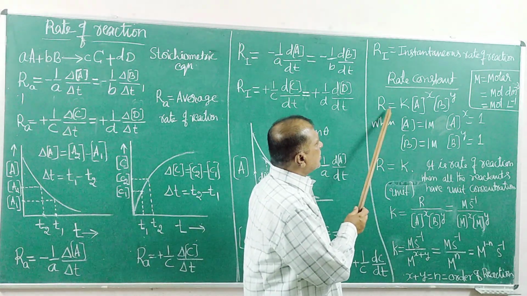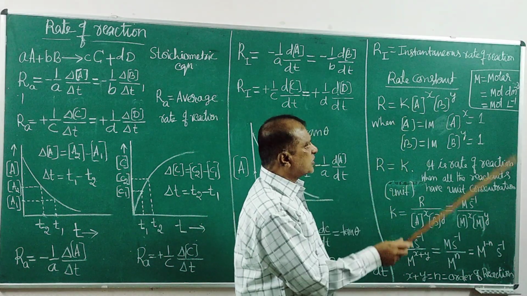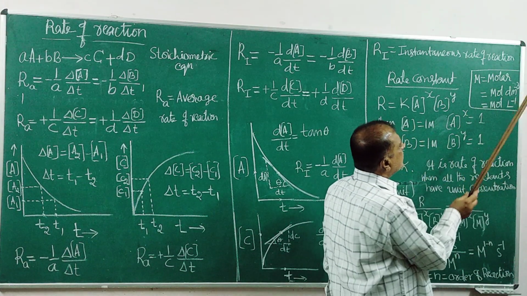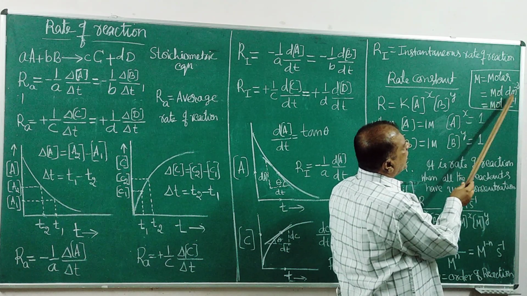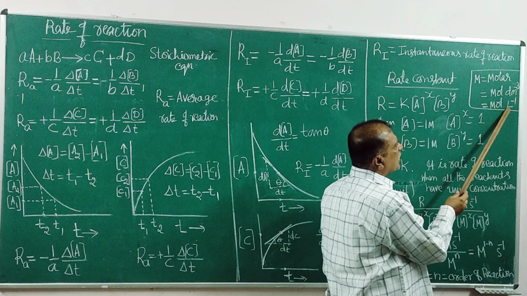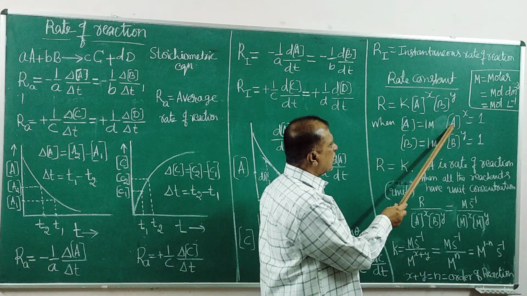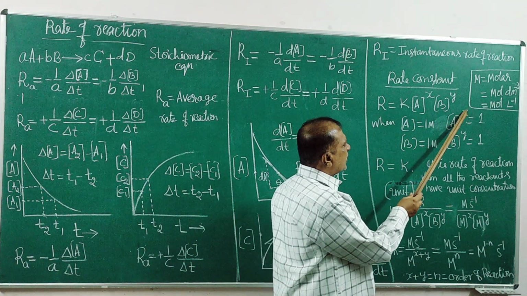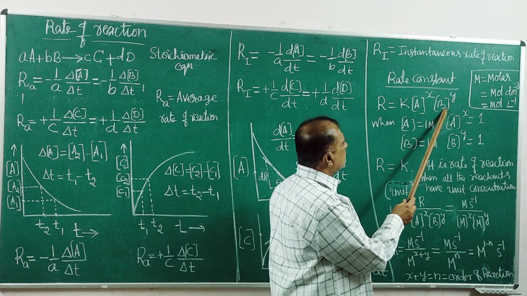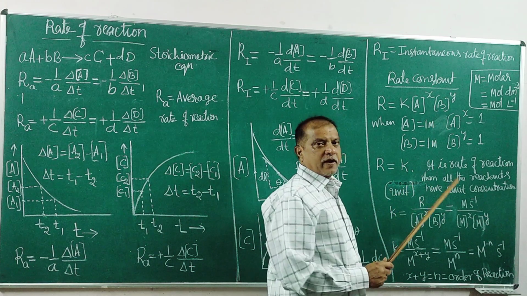So rate constant means when you put this equal to 1, this equal to 1. Concentration. What is concentration? Molarity is a concentration, molar. Molar means mole per dm cube, so many moles in 1 liter. 1 dm cube and 1 liter are both the same. That is concentration. If it is 1 molar, then 1 to the power of anything is 1. When this becomes 1 and 1, R equals K. That is the specific rate constant.